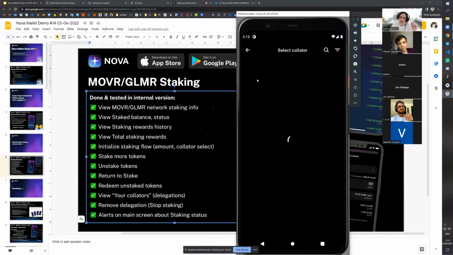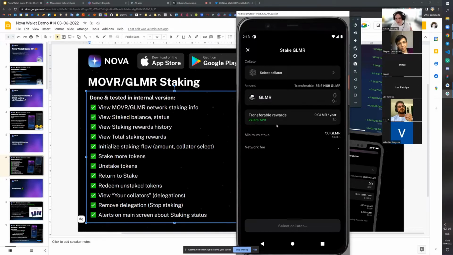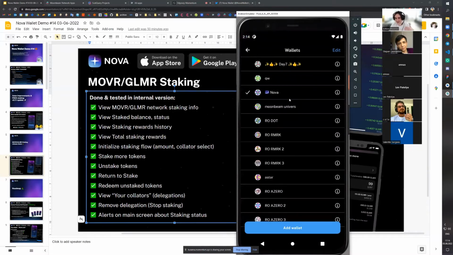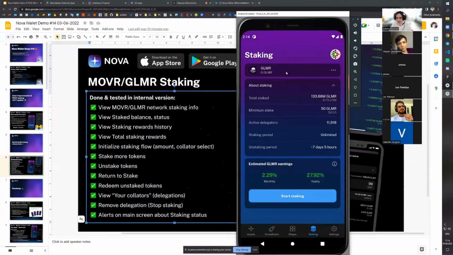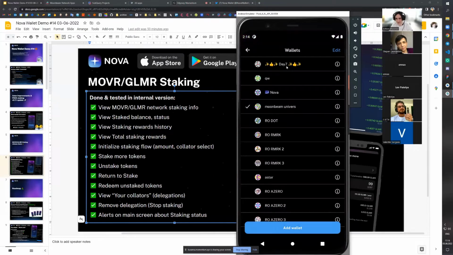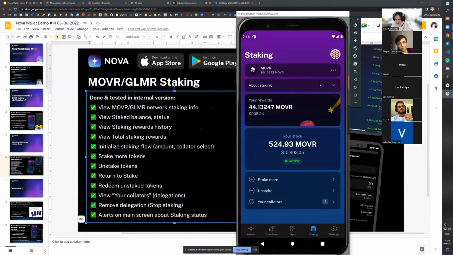And let's see if we can fetch the data from the Moonbeam network right now. A side note is that there is some load going on the Moonbeam network, so we might end up switching to the Moonriver network instead to just see the demo of the staking. You can see that we cannot even load the fees, so probably there is some load on the Moonbeam network. So just for demo purposes, for us to not stop, let's proceed with some other account and Moonriver tokens. For that, let me quickly